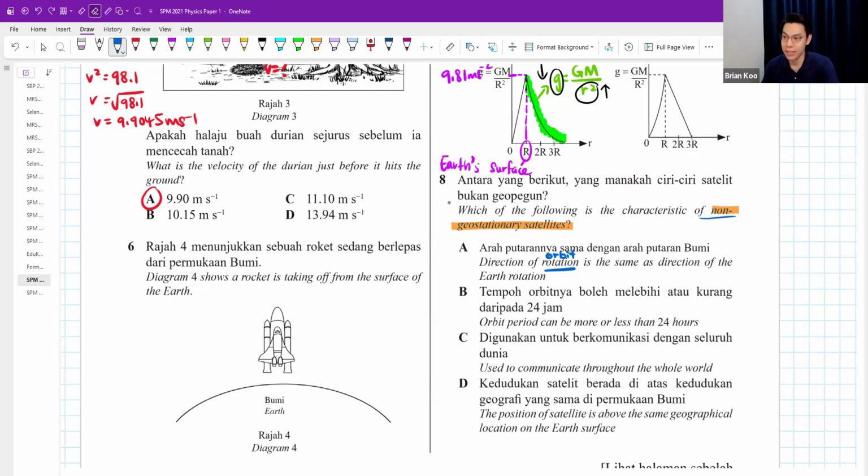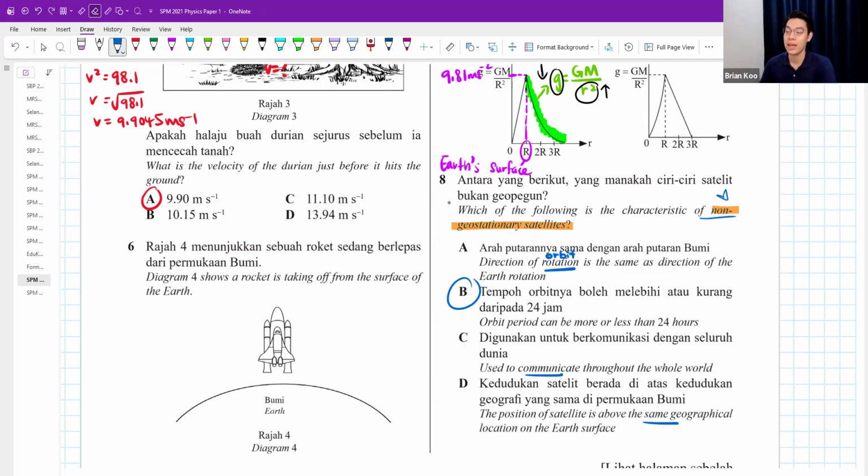Let's see if there's any better answer. Orbital period can be more or less than 24 hours. Correct. For non-geostationary, yes, that's right. Can be more or less, but cannot be 24 hours. If 24 hours, it is geostationary. Used as a communication satellite through the whole world to communicate. That one is geostationary. Position of satellite is always above the same geographical location. This one, geostationary.